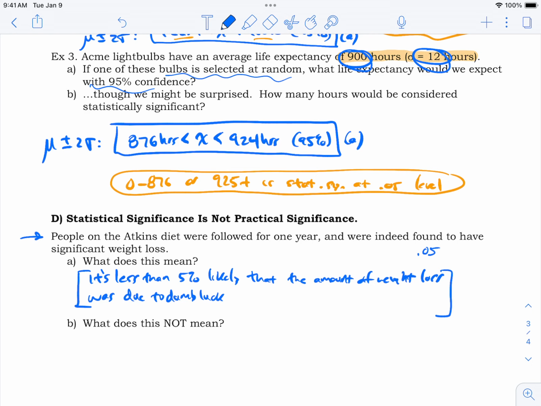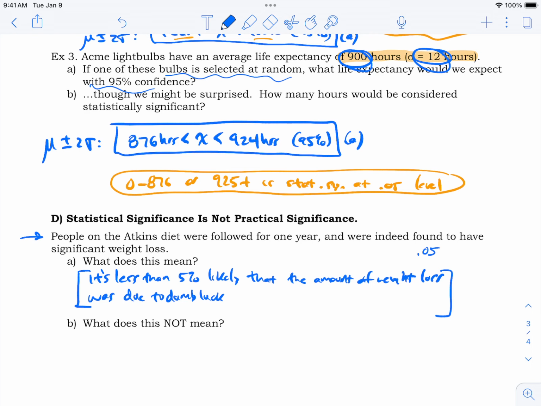Now ask yourself this. Pick 100 random Americans and follow them for a year and see how much weight they lose. How much weight do you expect them to lose? Do you expect that your Americans are suddenly going to be 20 pounds lighter? No, not if you're picking them at random. To be statistically significant, it would have to be a surprising result, outside the realms of chance.